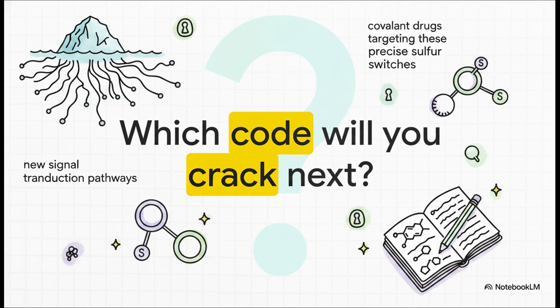The reality is, what we currently know about cysteine is really just the tip of the iceberg. Whether it's developing brand new covalent drugs that target these precise sulfur switches, or mapping entirely new signal transduction pathways, the opportunities to fundamentally change our understanding of cellular biology are absolutely massive. So as we close our researcher's notebook for today's explainer, I want to leave you with this provocative thought. The reactive cystinome is vast, dynamic, and full of secrets. Which code will you crack next?